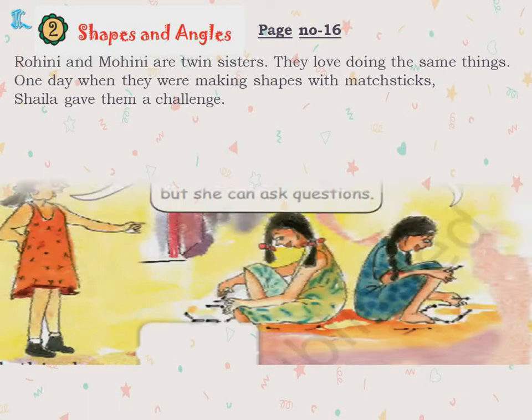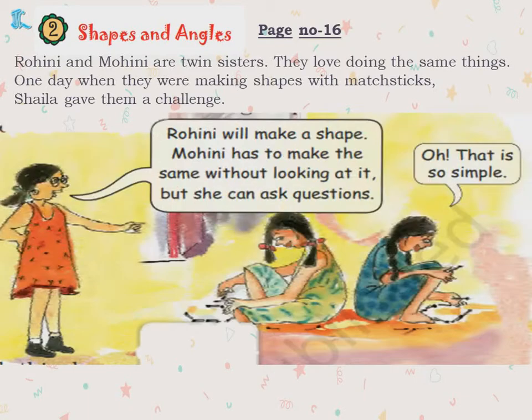Rohini and Mohini are twin sisters. They love doing the same things. One day, when they are making shapes with matchsticks, Shaila gave them a challenge. So, who are Rohini and Mohini, children? They are twin sisters, meaning Judwa Behan. They love doing the same thing, both do the same things. This is Shaila, this is Rohini and this is Mohini. One day Shaila gave them a challenge. Let's see what the challenge is.